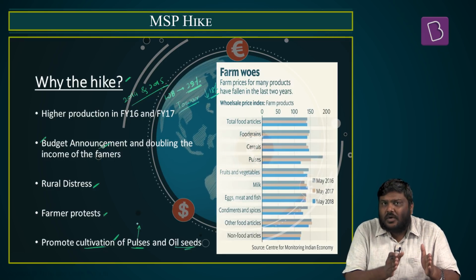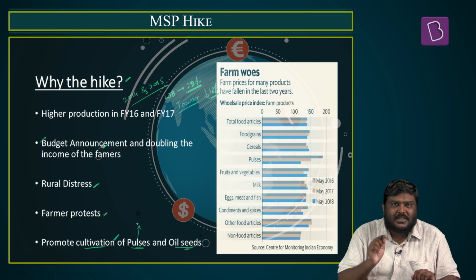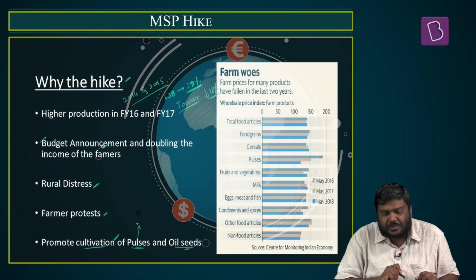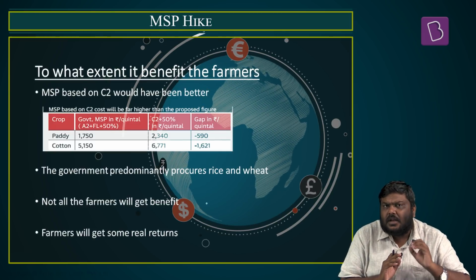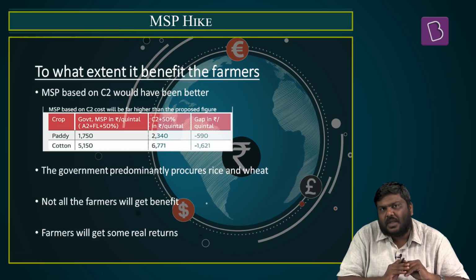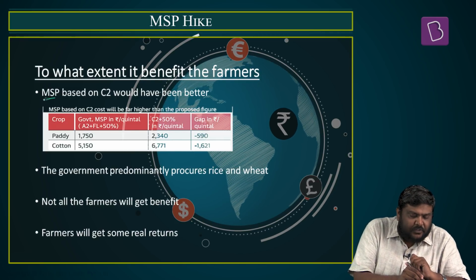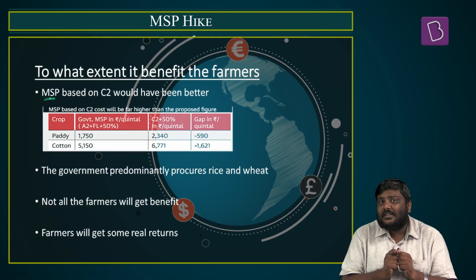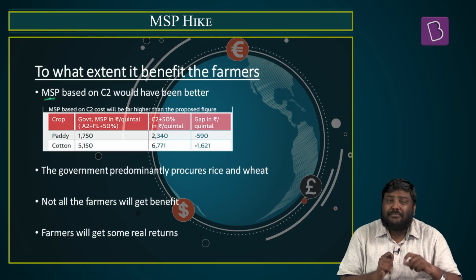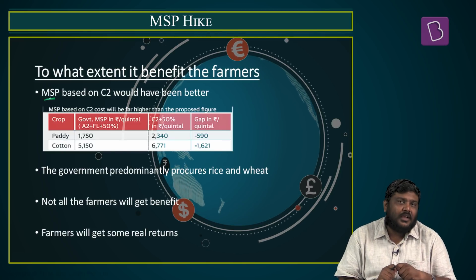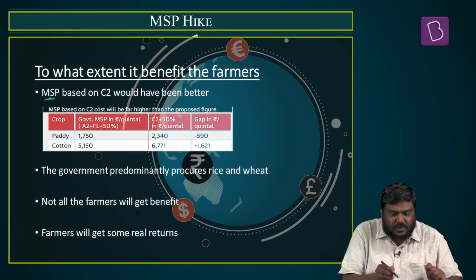So keeping in mind all these factors, the government of India has announced a huge hike in the MSP for 14 Kharif crops. Now let's try and understand to what extent this hike in the MSP will benefit the farmers. First, the government of India has announced an MSP based on A2 plus FL prices. Rather than that, the farmers would have got a better bargain, or better money from the government of India, if they had decided an MSP based on C2.